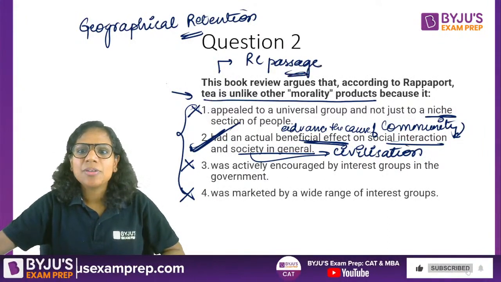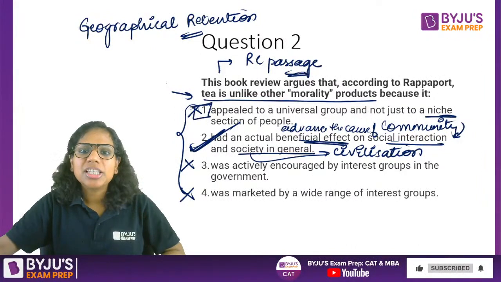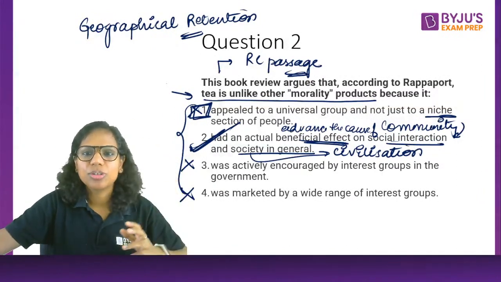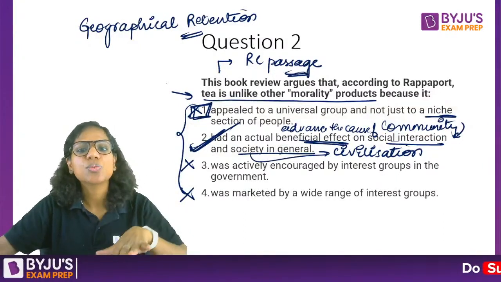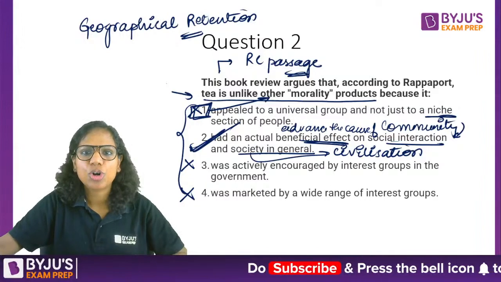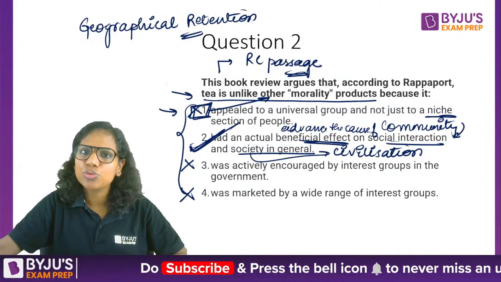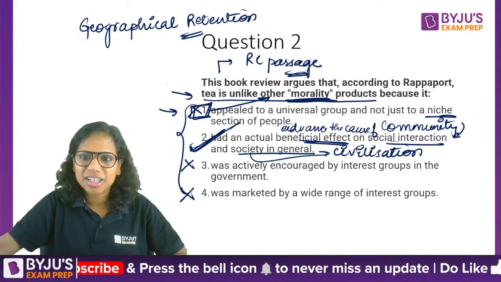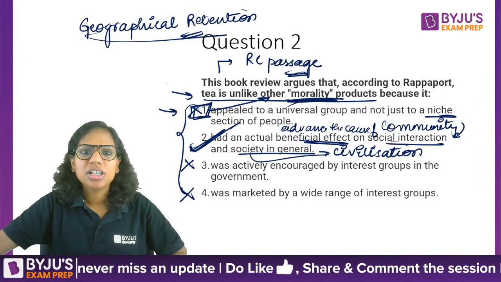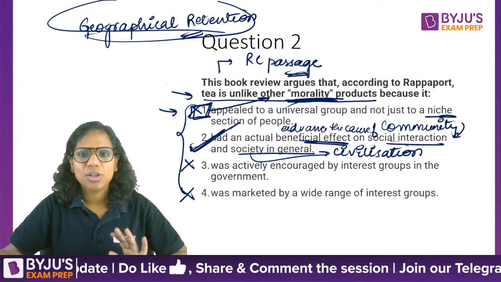Okay, while let's say you might think that in general this is true, because in Turkey also it's being drunk, Bedouin people are also drinking it. Let's say this was your thought process behind option 1, but is it answering the question about morality products? This may be generally true from the RC passage, but it's not addressing the current question, the current discussion. So stick to the relevant parts.